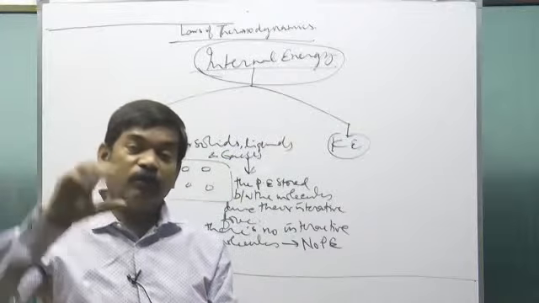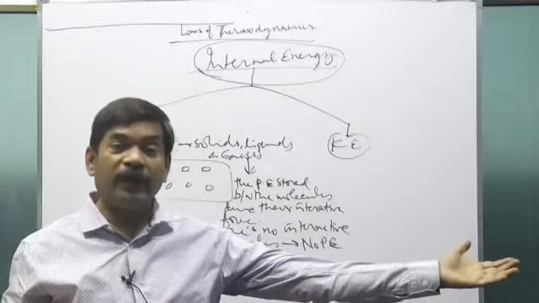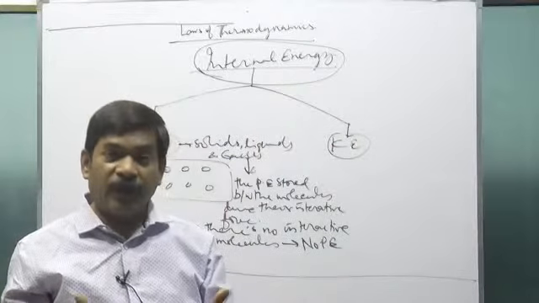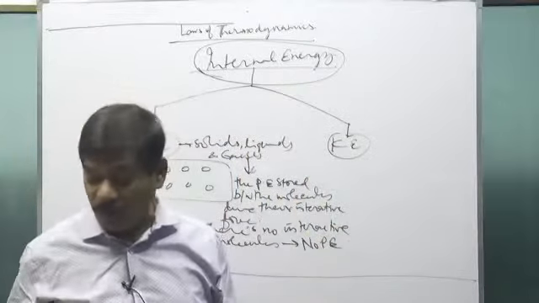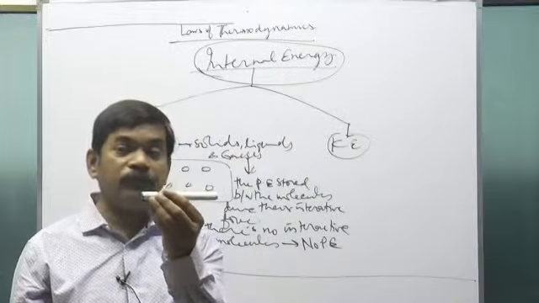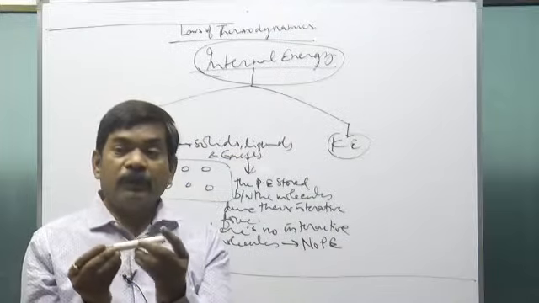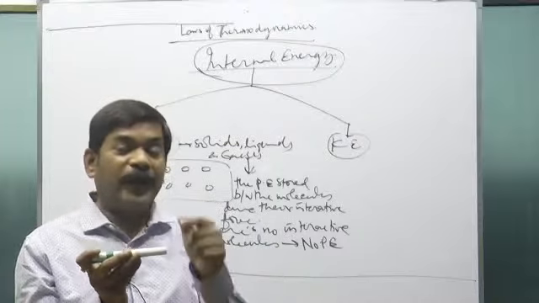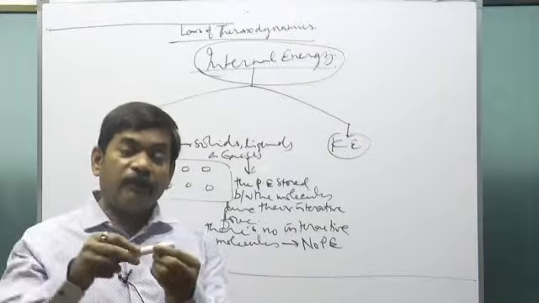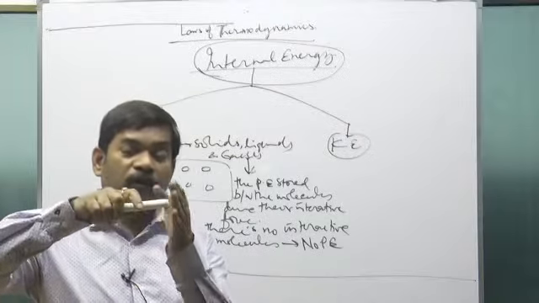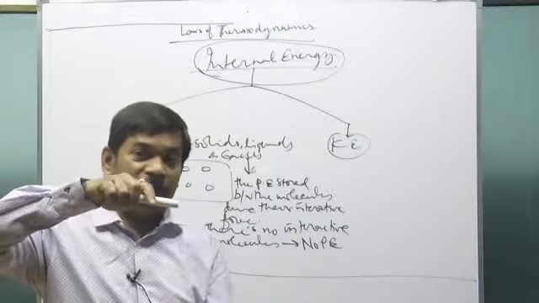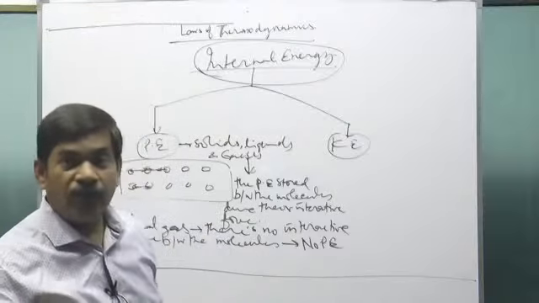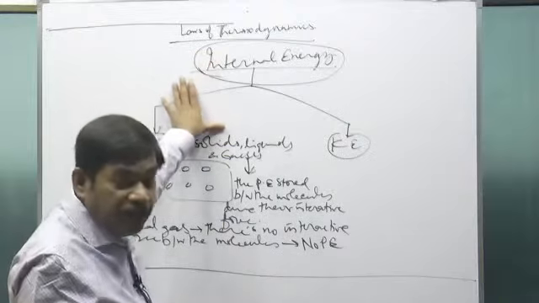But if the molecules have some interaction with an outside agency like Earth, Earth is not a part of that gaseous system. Or I'm talking about a block. The molecules of the block have some interactive force between them, and due to that there is some potential energy. But if the molecules of the block or the gas have some interaction with the earth, and due to that there is some potential in the system, that potential energy will not contribute to the internal energy.